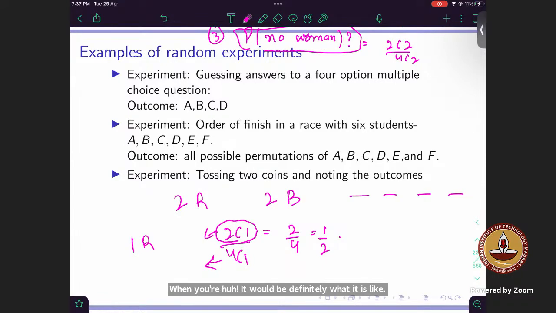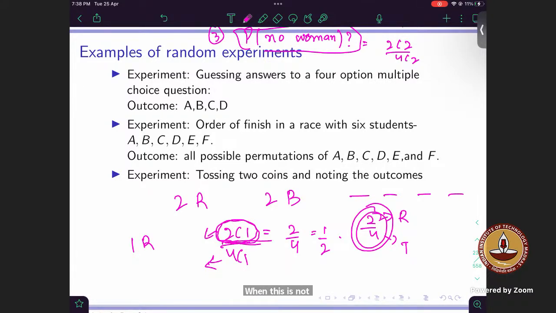You have 4 balls, and there are 2 red balls. What is the probability that you choose a red ball? 2 over 4, right? So you can write it simply as 2 favorable balls out of a total of 4. But it's better to go through the PNC approach because it also helps you solve cases where this simple view is not applicable or is a little difficult to see. So it's suggested that you approach it in this way.